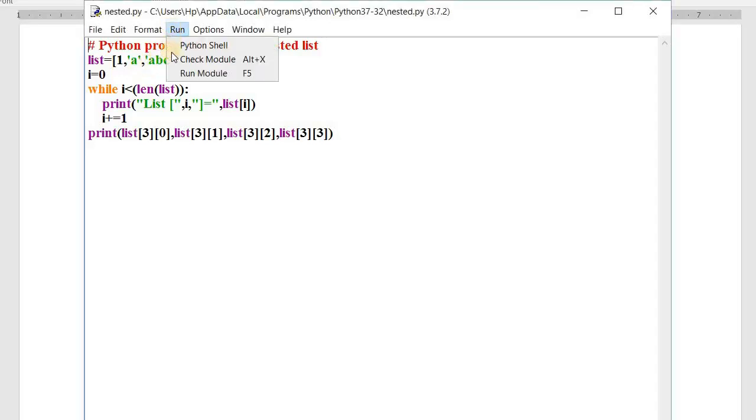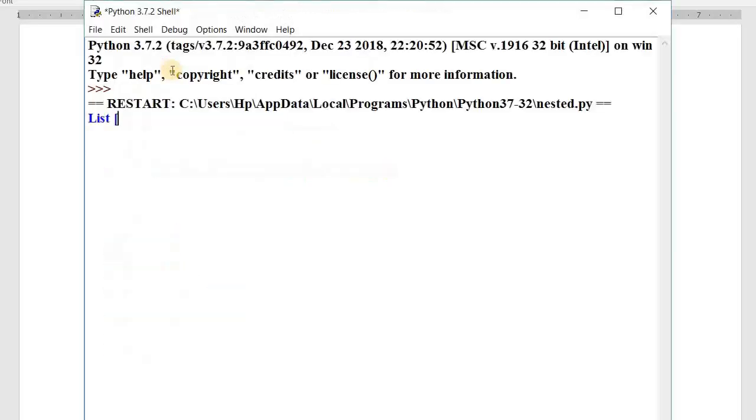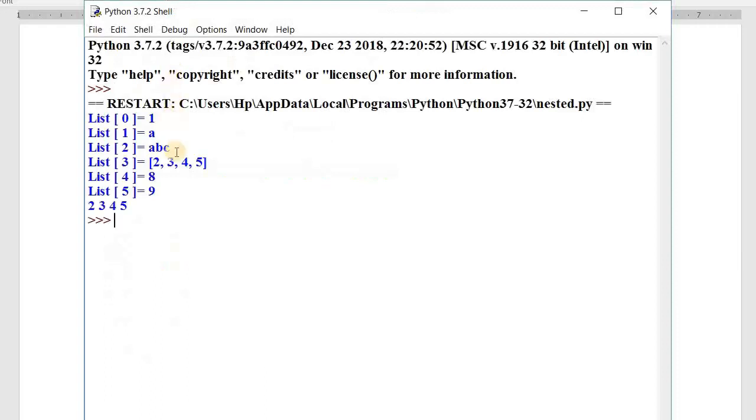See here, run, then run module. Oh, very good. We have got the output. Whatever I explained, the same thing has appeared here, because first I executed, then I am explaining to you. Okay, very good. I hope you understood.